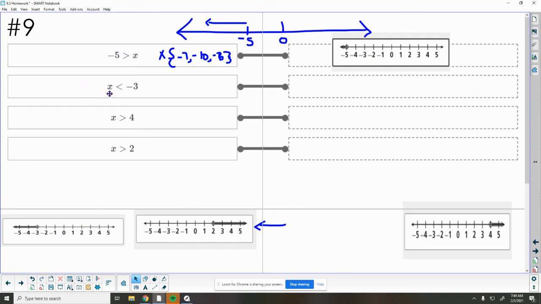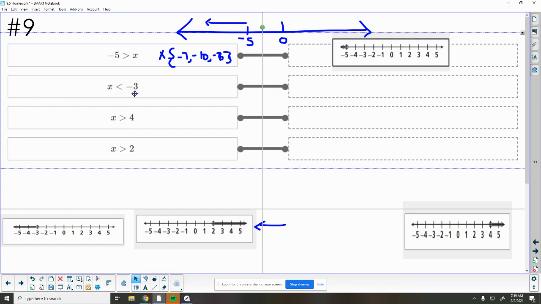Here we have X is less than -3. We want to find the one that has our -3, and the answers are getting smaller, so to the left. Here we want to find 4. X is greater than 4. So we want to find 4, and then they're bigger, so they're going to go to the right. And then here should be our last one. X is greater than 2, so it should have 2 circled. And then X should be bigger, so it should also go to the right.